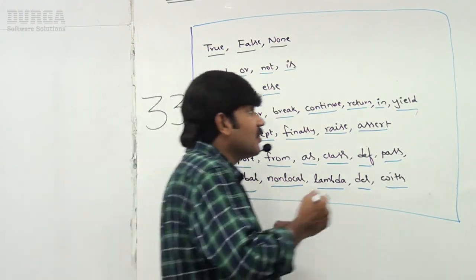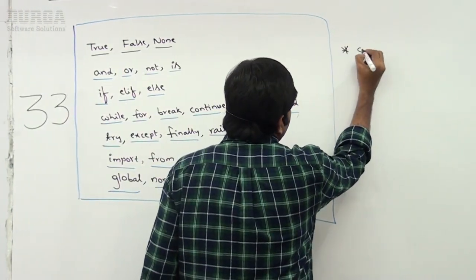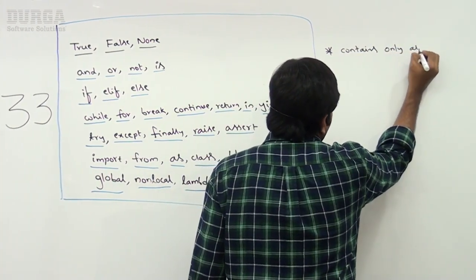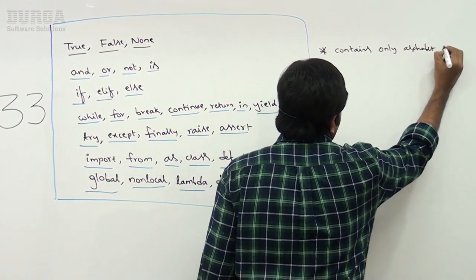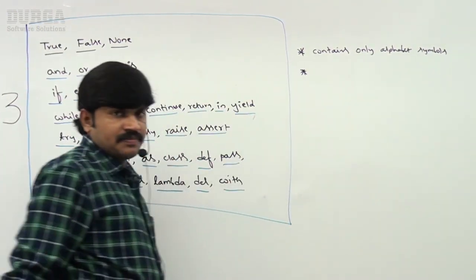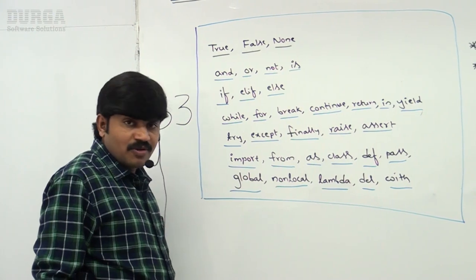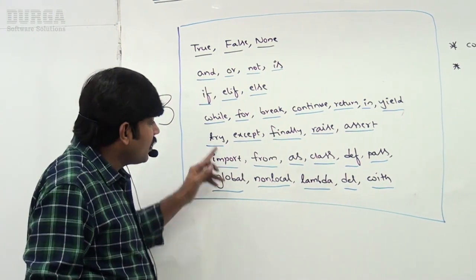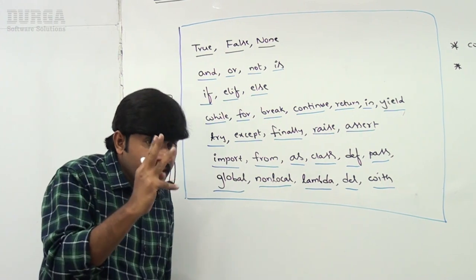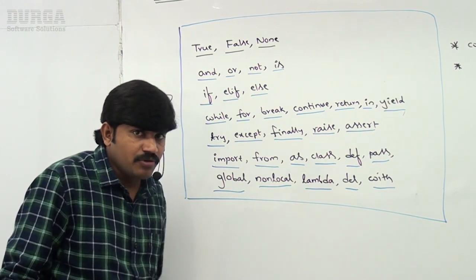So all 33 contain only alphabet symbols. Next, one more speciality is there. In these alphabet symbols also, everywhere you are seeing lowercase alphabet symbols only, but only 3, sir, uppercase you are going to see.